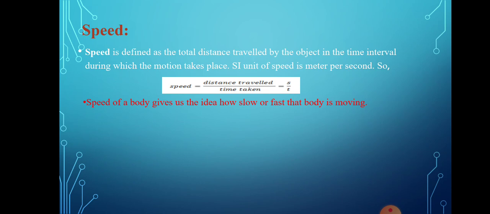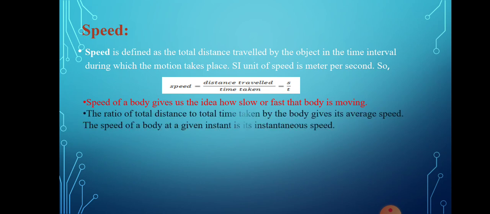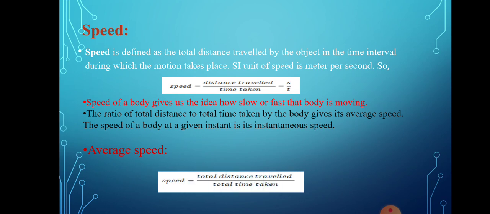If you have covered the motion within a short duration of time, then it decides whether your speed is more or less. The ratio of total distance to total time taken by the body gives its average speed. The speed of a body at a given instant is its instantaneous speed. So what is the average speed here? It is the total distance traveled divided by the total time taken.